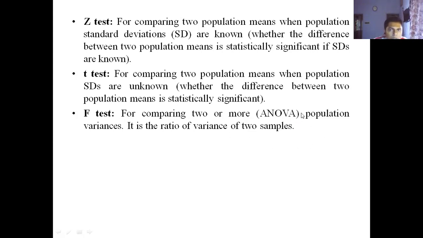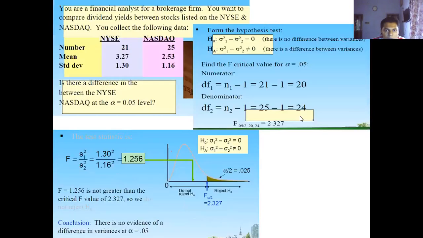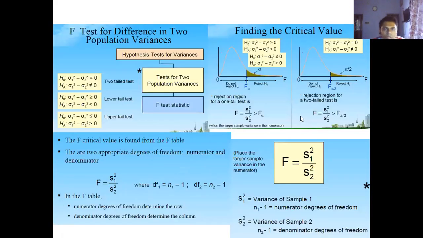So take a look at one example. We will give the example of the F test. Why the F test? Because later on we will discuss ANOVA, and in ANOVA we basically compare more than two means.